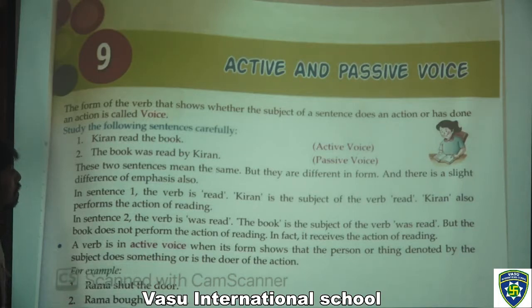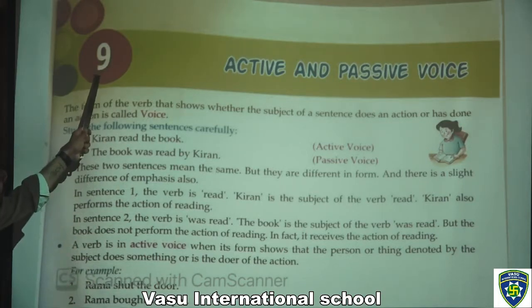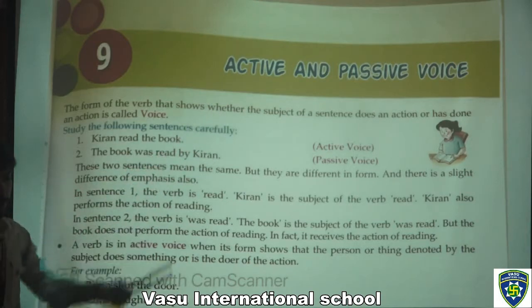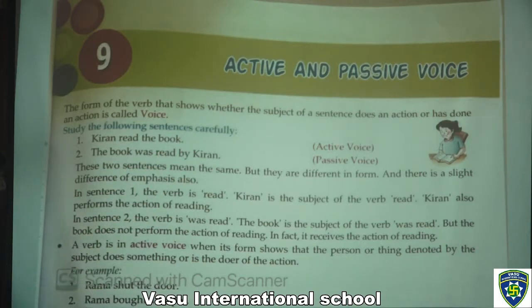So today, standard 6th English grammar, chapter 9: active and passive voice. As you all know, I am going through some of the examples and the definitions of this chapter. After that, you have to complete all the exercises in your notebook.